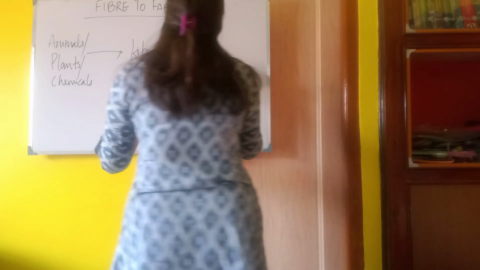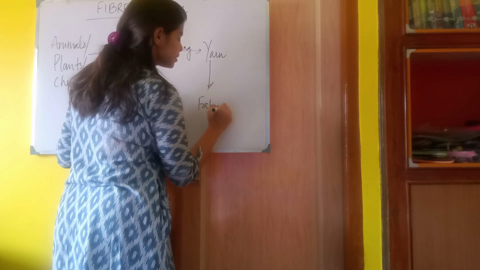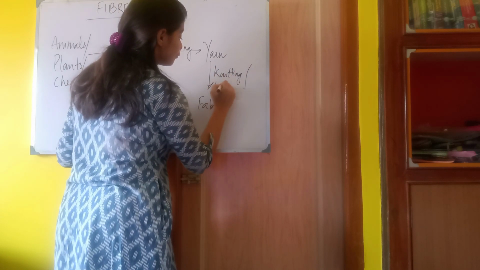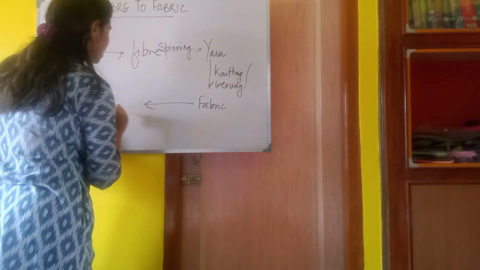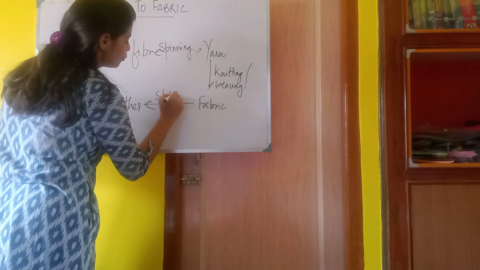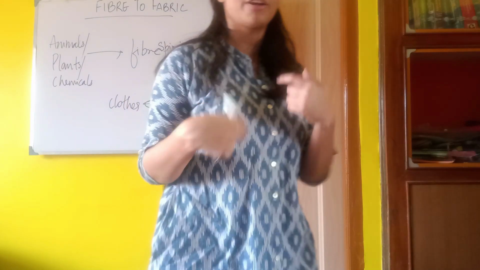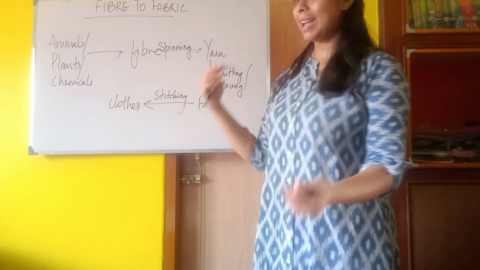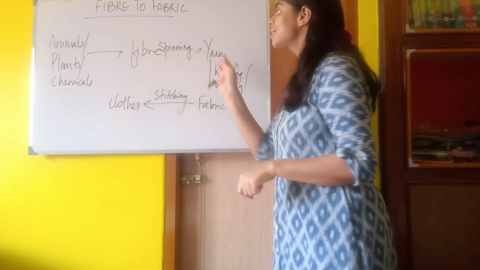And from yarn we convert into fabric. And what are the processes involved? That is knitting, either knitting or weaving. And from fabric we convert into clothes. Clothes means that is with the help of which process? Stitching. Fabric মানে ছিট, যেগুলো বলা হয় না জামা কাপড়ের ছিট, that is called fabric. And by cutting the fabrics we make different types of clothes. So these are the processes.